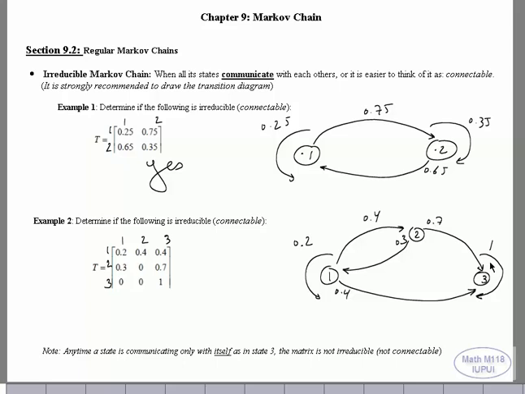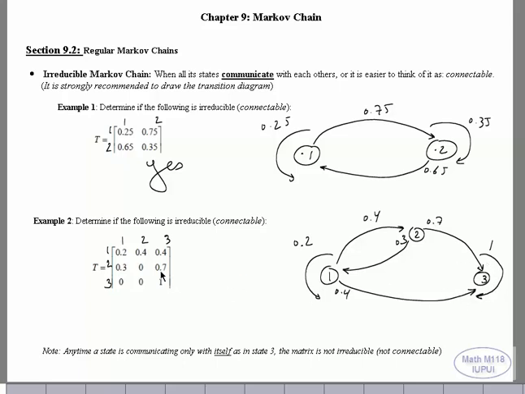So let's look at it right now. If you are in 1, can you go to 2? Yes. Can you come back? Yes. If you go to 2 and you go to 3, can you come back? No. From 1 to 3, you get stuck in 3. Why? Because 100% of the traffic in 3 goes around 3.